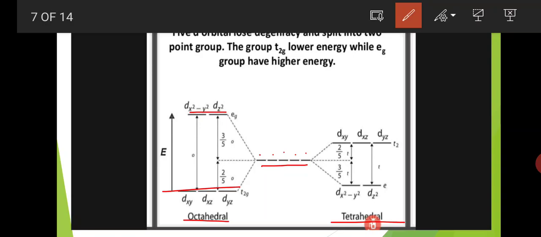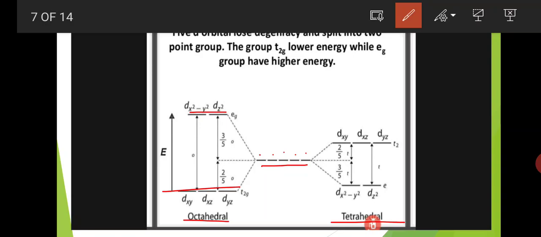And in tetrahedral complexes, it is completely opposite to octahedral complexes. In tetrahedral complexes, the T2g group enters the high energy level and the Eg group enters the low energy level. We have already discussed the reasons: in tetrahedral complexes, the ligands approach the metal atom between the axes, so the d orbitals present between the axes enter the high energy level.